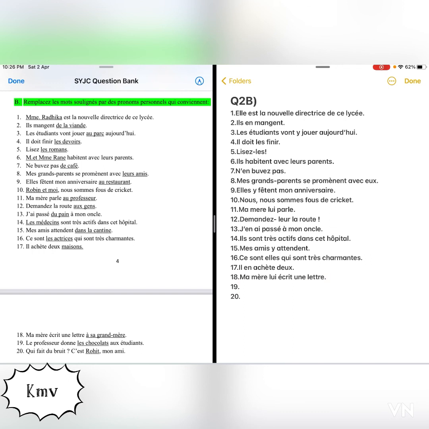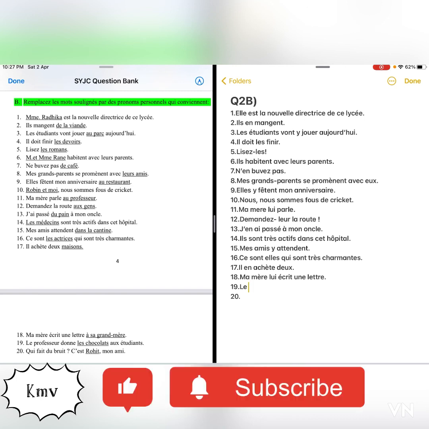Okay, 19th one. Les professeurs donnent les chocolats aux étudiants means the professors gave the chocolates to the students. Le professeur donne quoi aux étudiants? It means the professor gave what to the students? Les chocolats. So les chocolats is a direct object. Why? It is coming directly after the verb donne. So les chocolats needs to be replaced with a direct object pronoun, that is les. So the answer will be le professeur les donne aux étudiants.